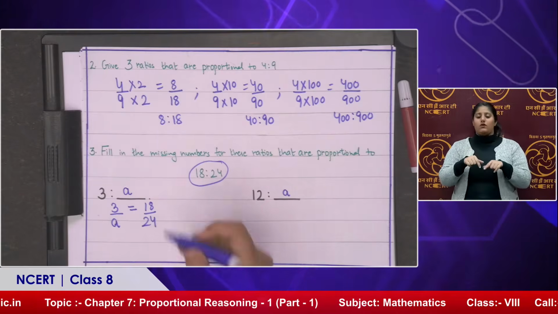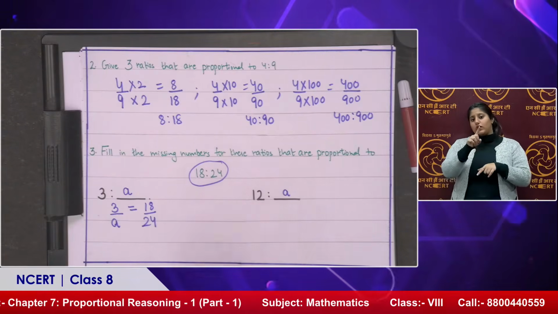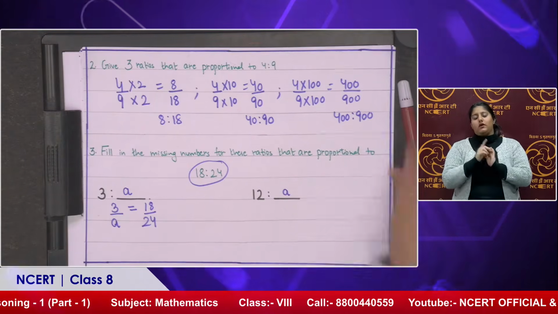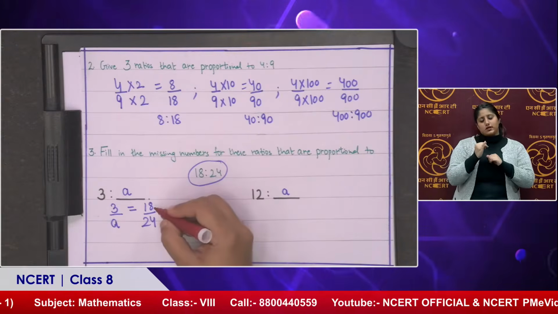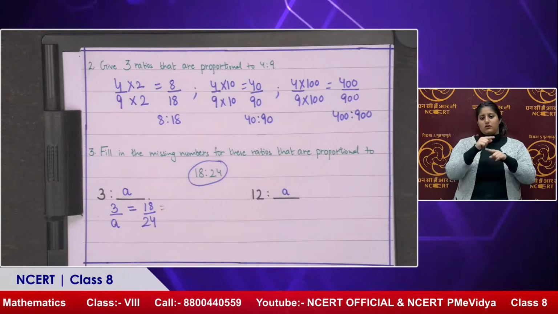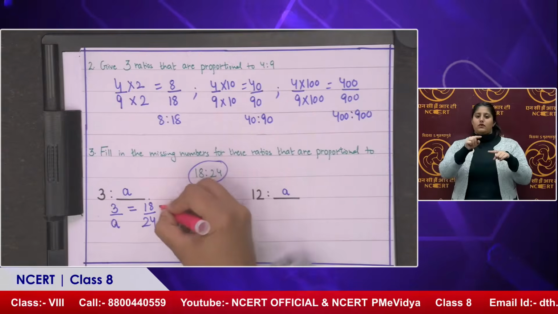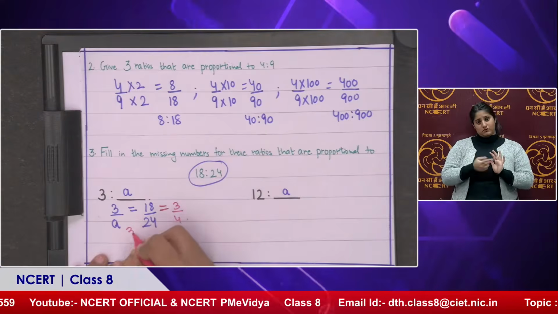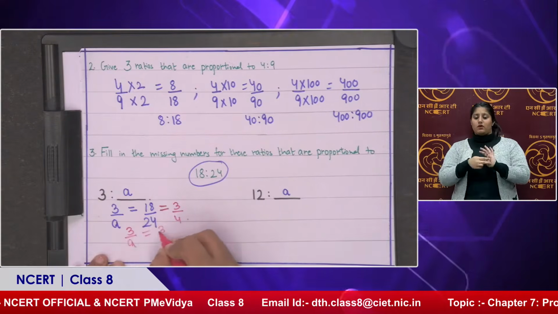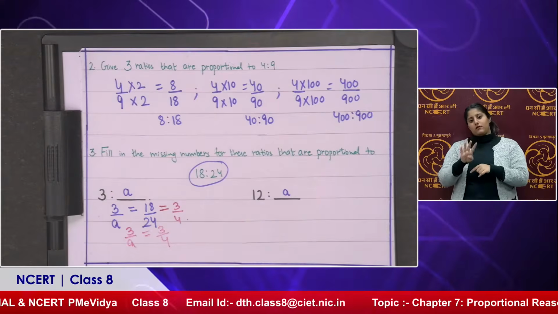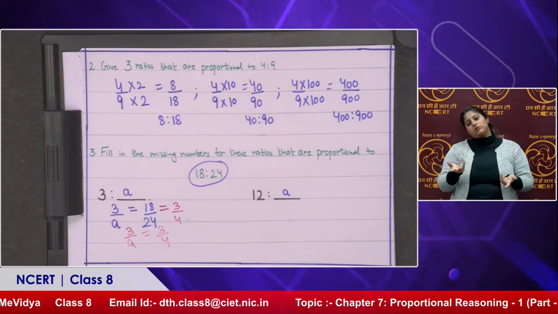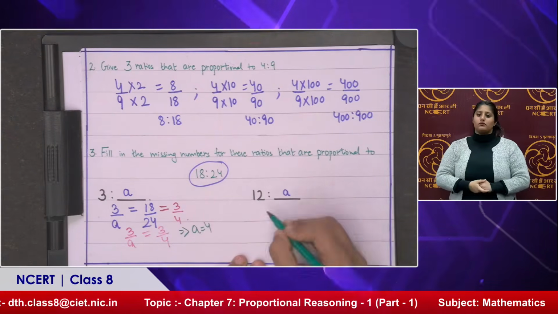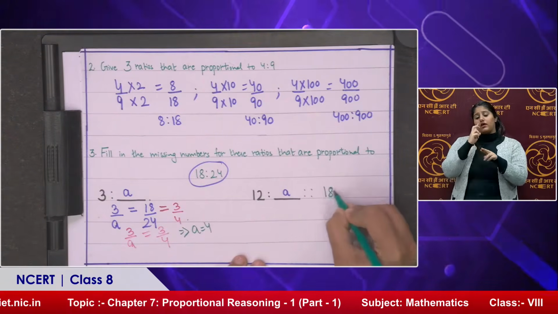Now 18 and 24 have a highest common factor. We need to divide by that, and what are you going to get? 6. Yes. So you will get 3/4. That means 3/A is equal to 3/4. So what is the value of A? 4. Yes. So the value of A is 4.